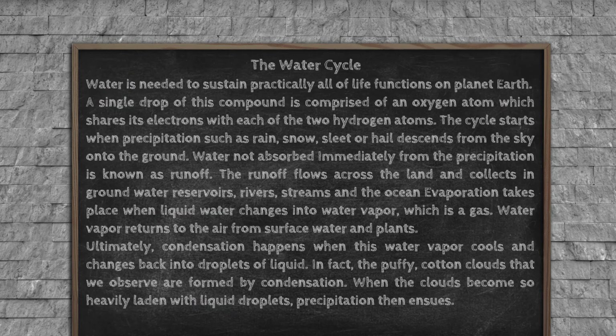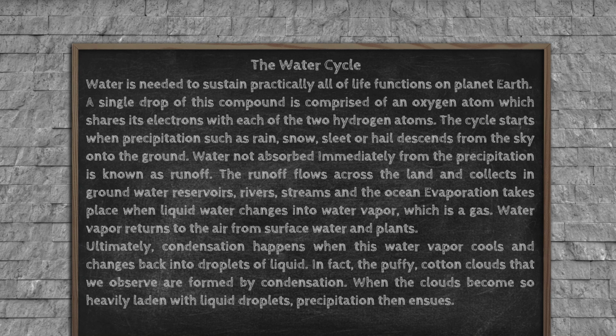The water cycle. Water is needed to sustain practically all of life functions on planet Earth. A single drop of this compound is comprised of an oxygen atom, which shares its electrons with each of the 2 hydrogen atoms. The cycle starts when precipitation such as rain, snow, sleet, or hail descends from the sky onto the ground. Water not absorbed immediately from the precipitation is known as runoff. The runoff flows across the land and collects in groundwater reservoirs, rivers, streams, and the ocean.